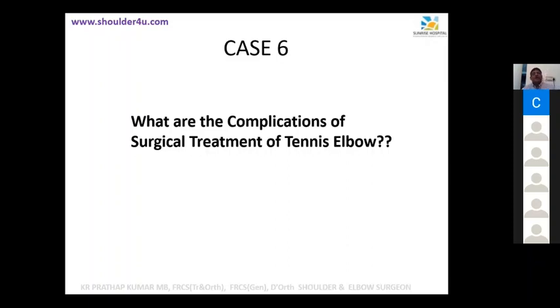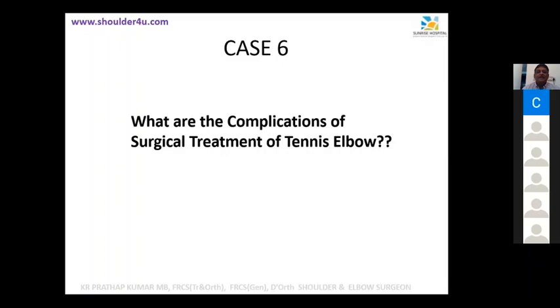What are the complications of surgical treatment of a tennis elbow, Akhil Senior? There's a chance of infection. Yeah, infection, that's with any surgery. Stiffness of the elbow. Okay. When you answer that question in the exam, there are two specific things the examiner will be looking for.